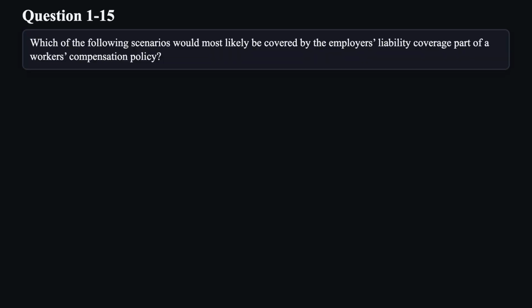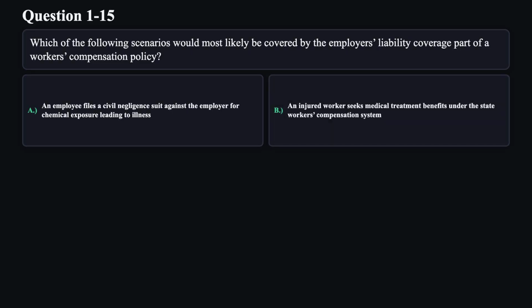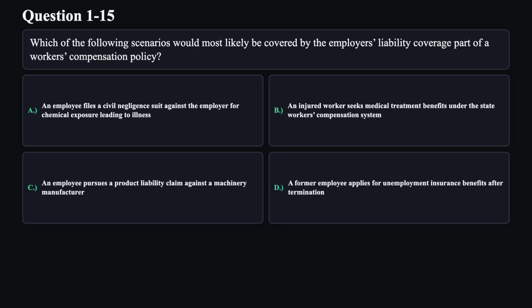Question 15. Which of the following scenarios would most likely be covered by the employer's liability coverage part of a workers' compensation policy? A. An employee files a civil negligence suit against the employer for chemical exposure leading to illness. B. An injured worker seeks medical treatment benefits under the state workers' compensation system. C. An employee pursues a product liability claim against a machinery manufacturer. D. A former employee applies for unemployment insurance benefits after termination.